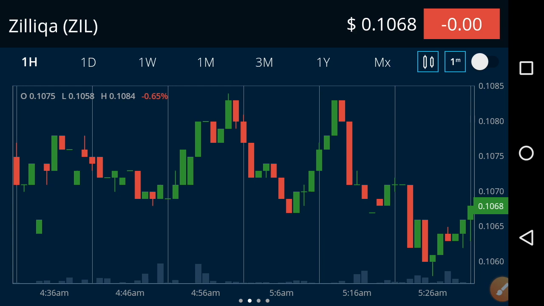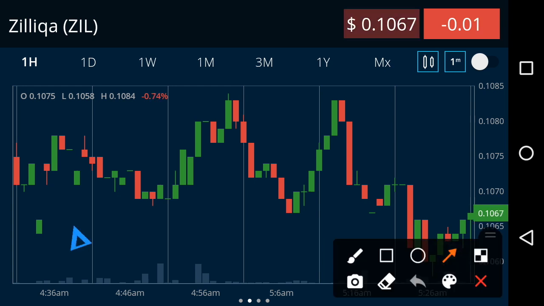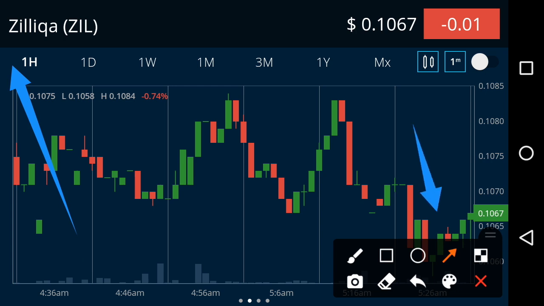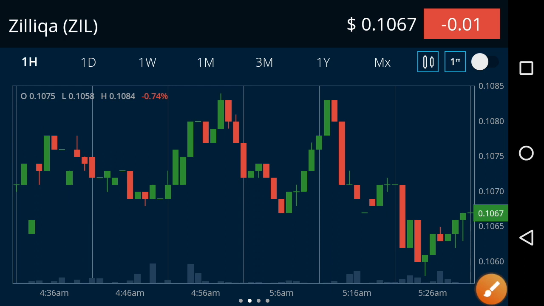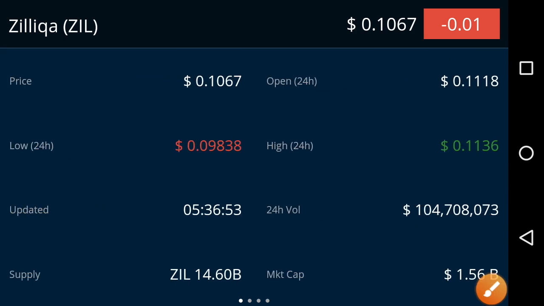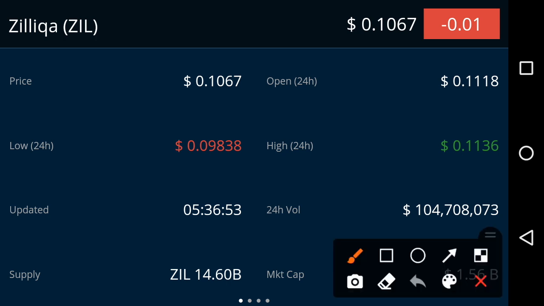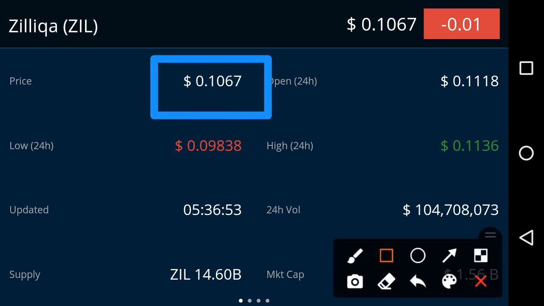You can see now on the screen, my friends, that is the last 1 hour price chart of Zilliqa, and you can see here that at this time they start moving upward. So I hope that they will give you a good amount of profit and they will continue this jump for a long time, friends. So let's see the price statistics of Zilliqa, what's going on at this time. If we look at the price of Zilliqa at this time, it is 0.1067 USD, friends, that is the current latest price of Zilliqa.